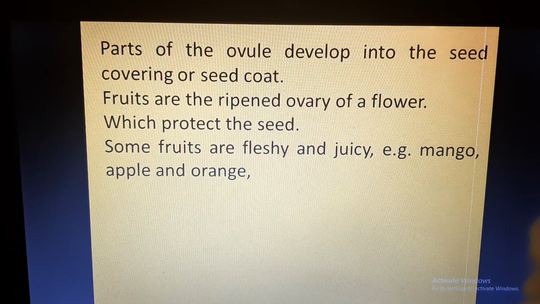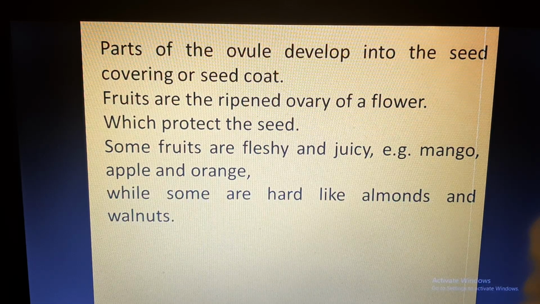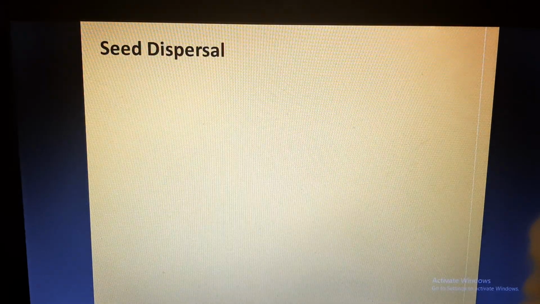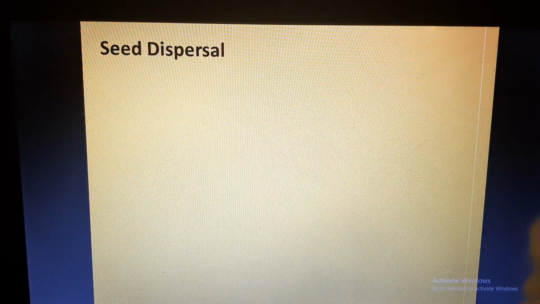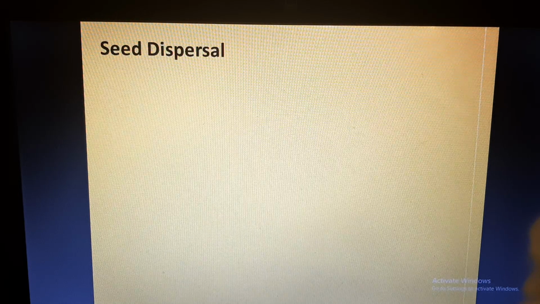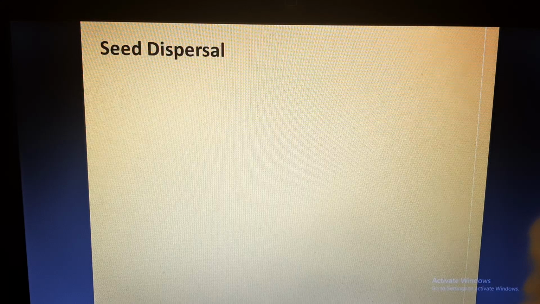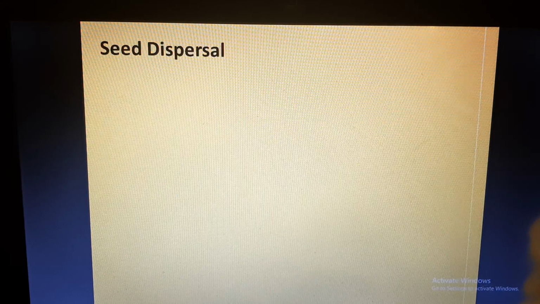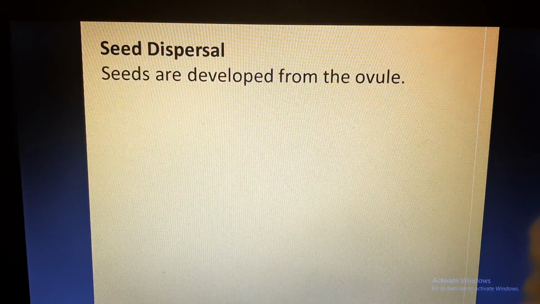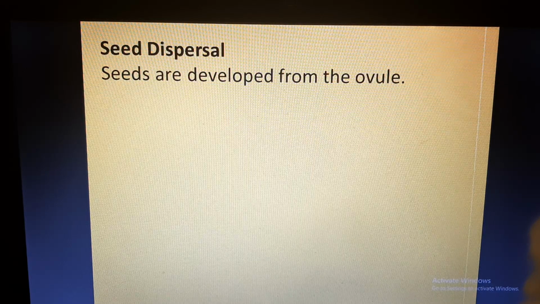Now some fruits are fleshy and juicy, for example mango, apple and orange, while some are hard like almonds and walnuts. Next, we'll discuss how the seed, which is protected inside the fruit, is dispersed. Because until the seed disperses and germinates into a new plant, reproduction will not be over. So seeds are developed from the ovule.